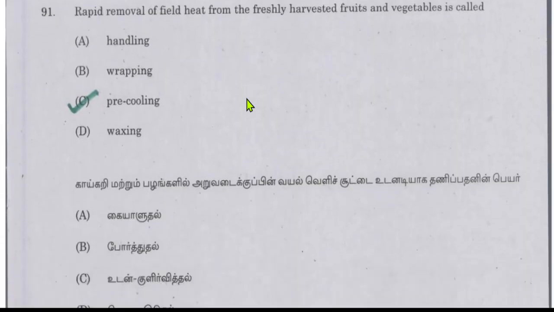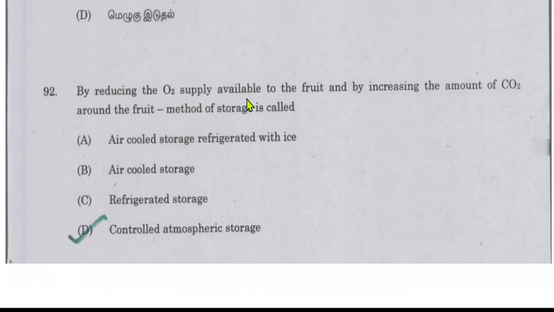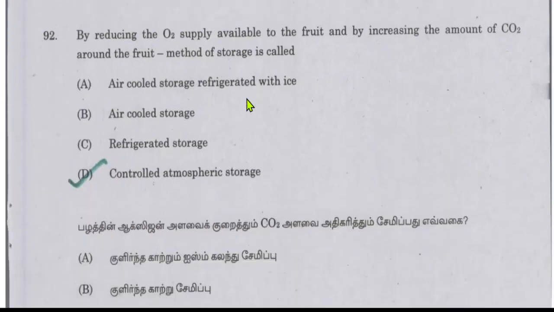Next, the question is, rapid removal of field heat from the freshly harvested fruits and vegetables is called pre-cooling. By reducing oxygen supply available to the fruit and by increasing the amount of CO2 around the fruit, this kind of method of storage is called controlled atmospheric storage.